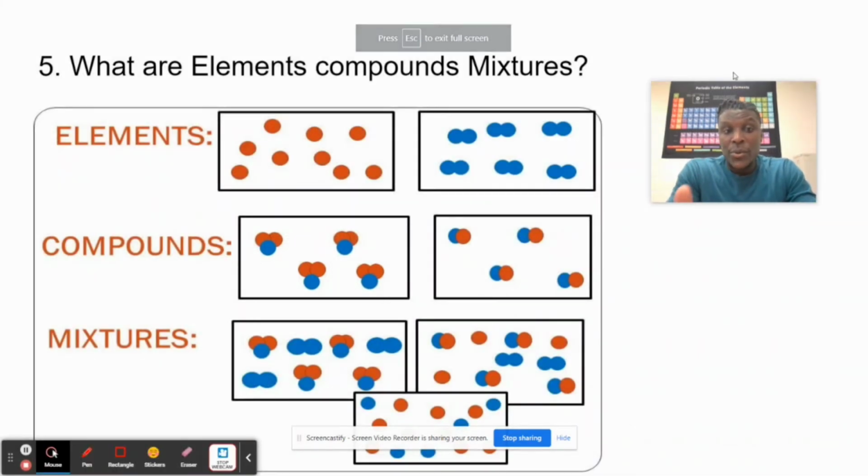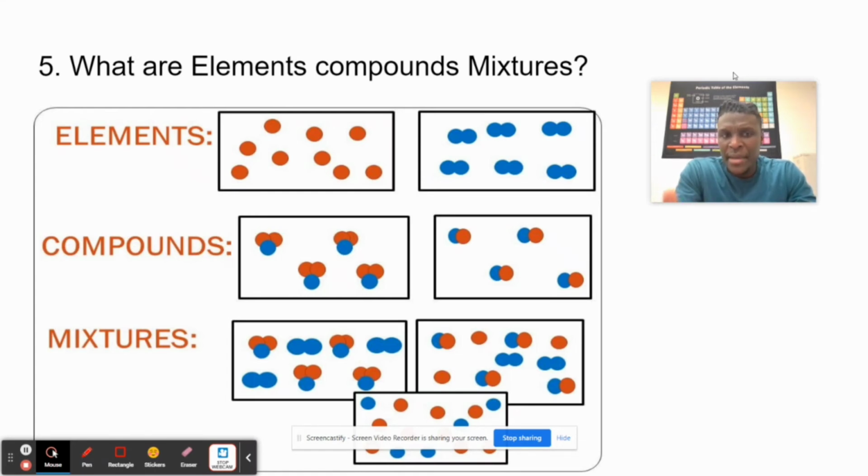So, as we were saying, the main thing that you need to remember is compounds are bonded chemically. On the EOG and on your benchmark, those are the key words that you need to remember. Compounds are bonded chemically. So, my thing is CC, compounds chemically. Now, mixtures. Mixtures are bonded physically, right?